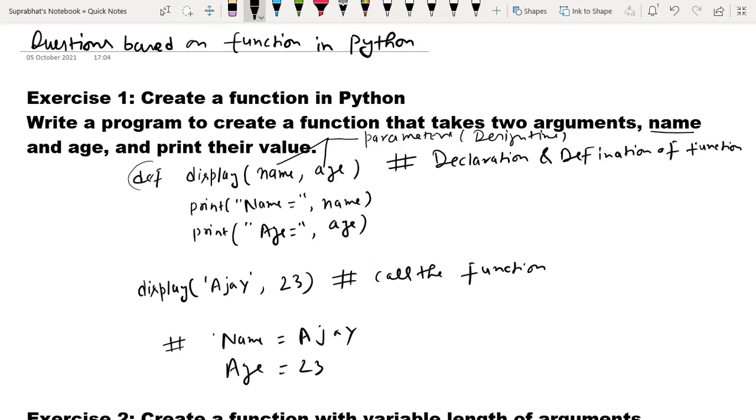Then I have called this function. How do we call the function display? Write the name of the function, then in parentheses you will pass these two arguments. These are called arguments. Arguments are passed at runtime. So it will print the name Ajay and age 23.